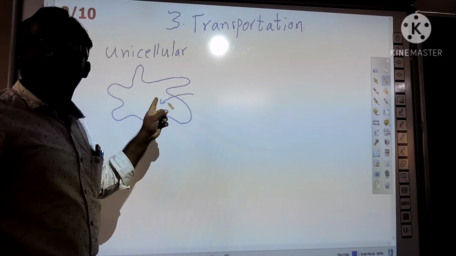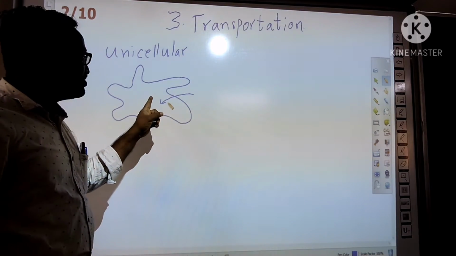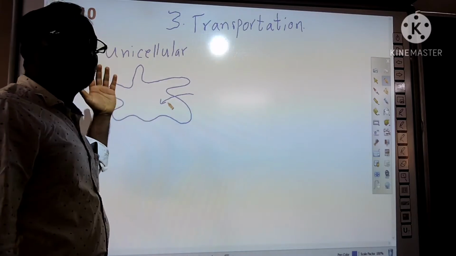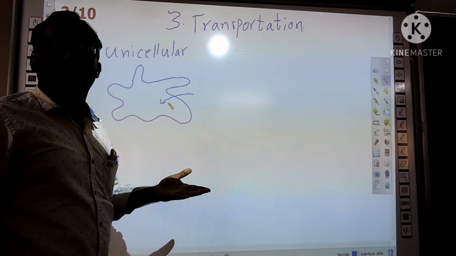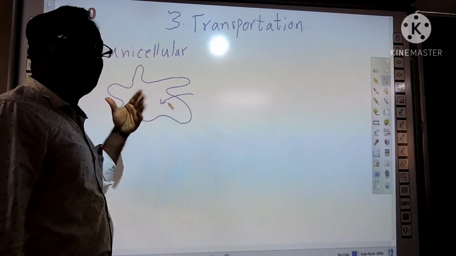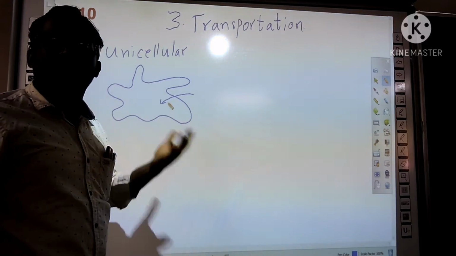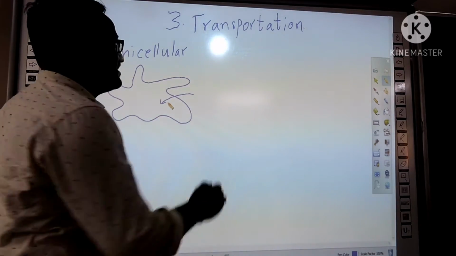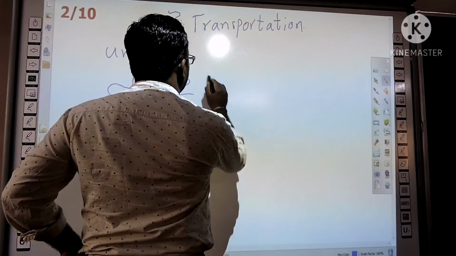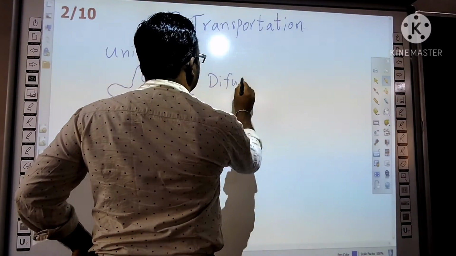In the cytoplasm, the food molecules should move from one place to another. So how do they scatter in the cytoplasm? By a simple process, that is diffusion.